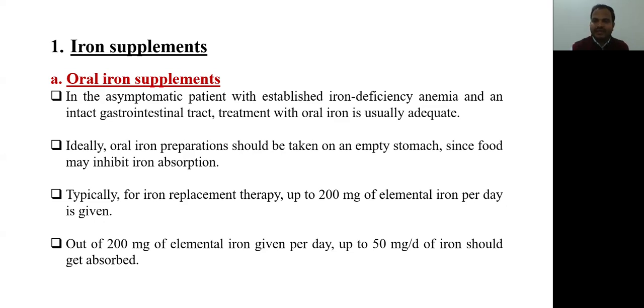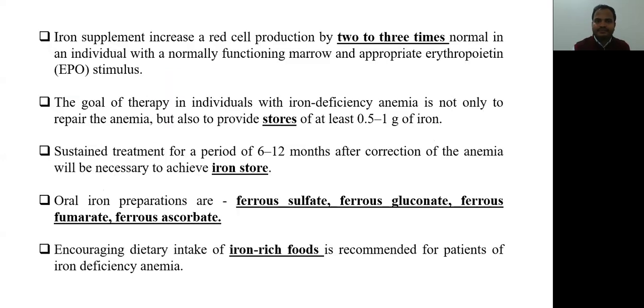This is an adequate amount. Out of 200 milligram of elemental iron given to the patient, up to 50 milligram of iron should be absorbed by the intestine of the patient. This is the normal iron supplement and its use.